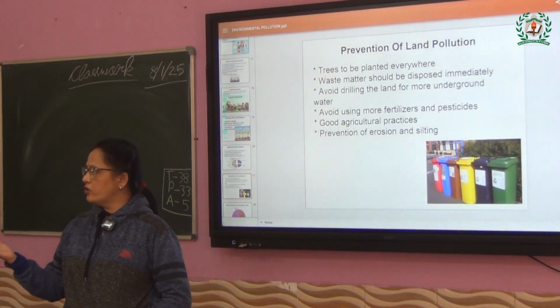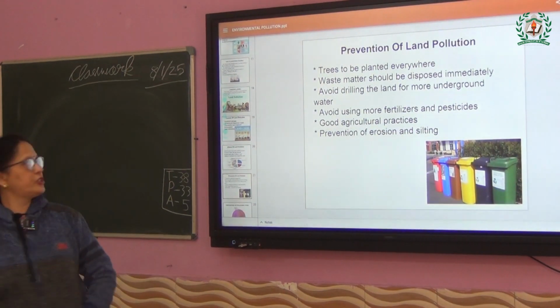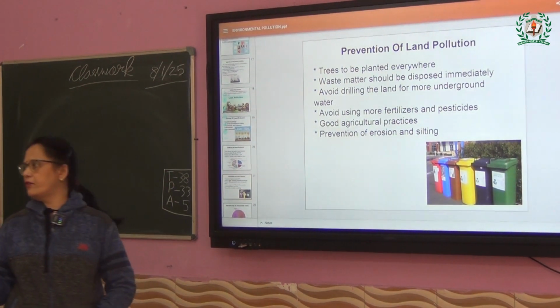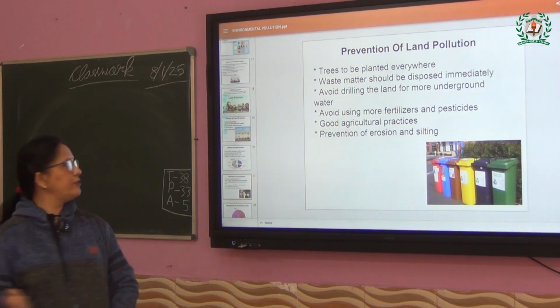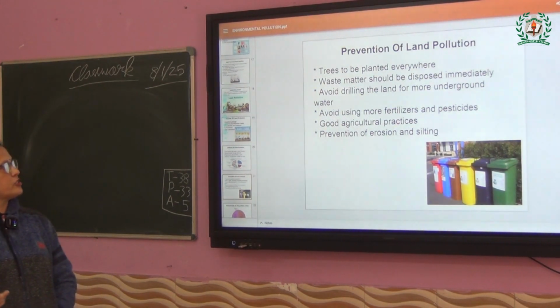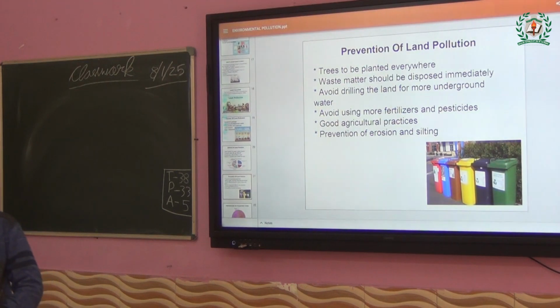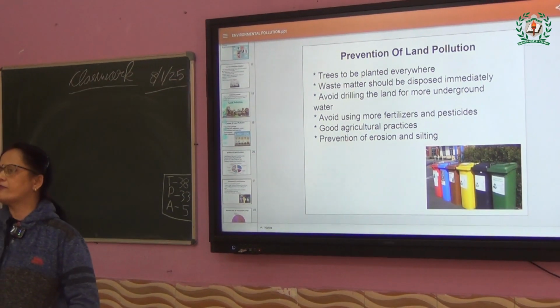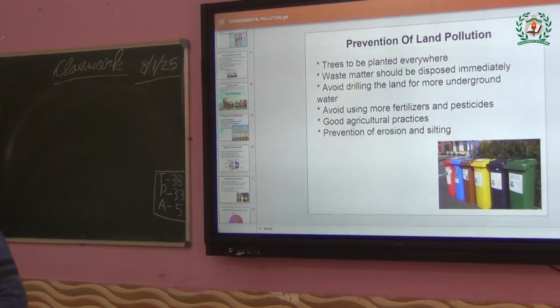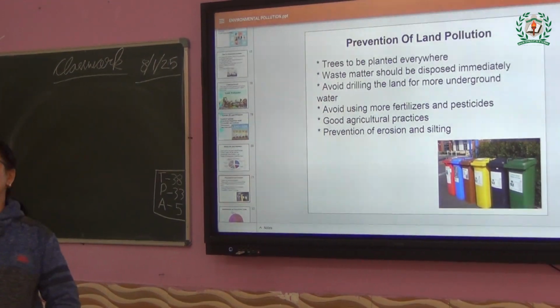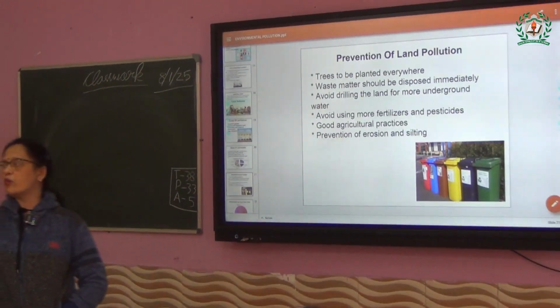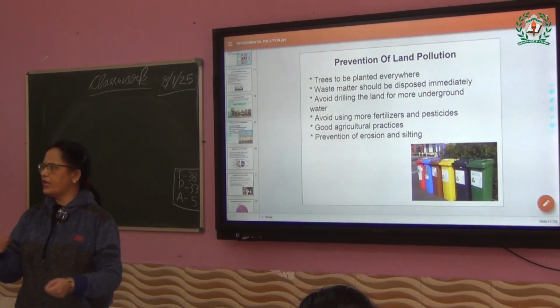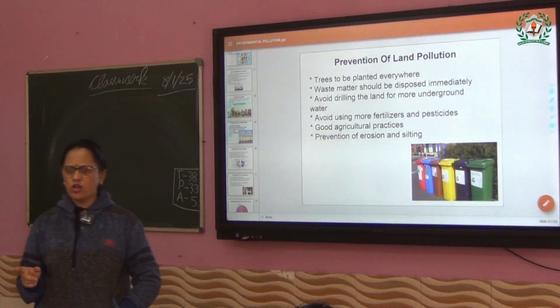Now, prevention of land pollution. How to prevent the pollution? Trees should be planted everywhere, we know. Waste material should be disposed of immediately. If you see any waste over there, you have to take it and throw it in the proper place, that means in the dustbin. Avoid drilling of land for more underground water. If you go on drilling to take the water, it will automatically be affecting the land.